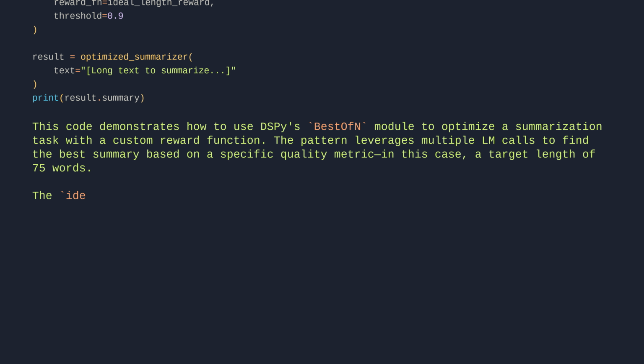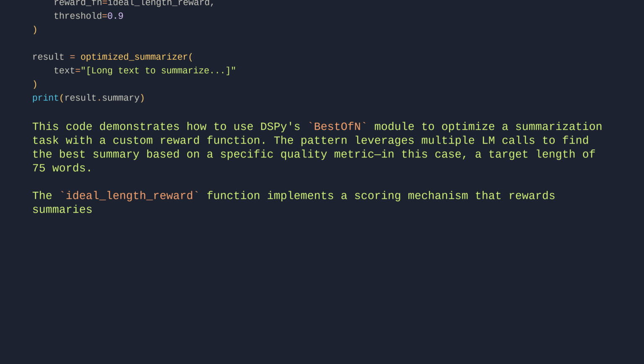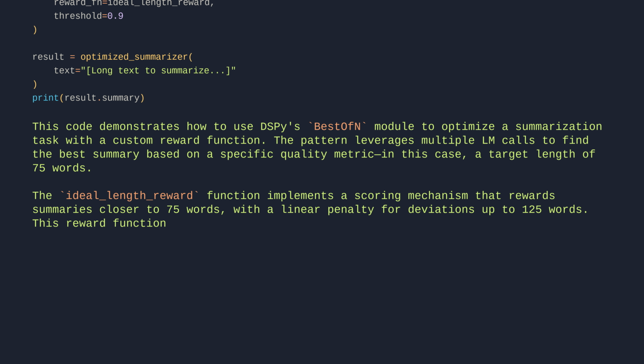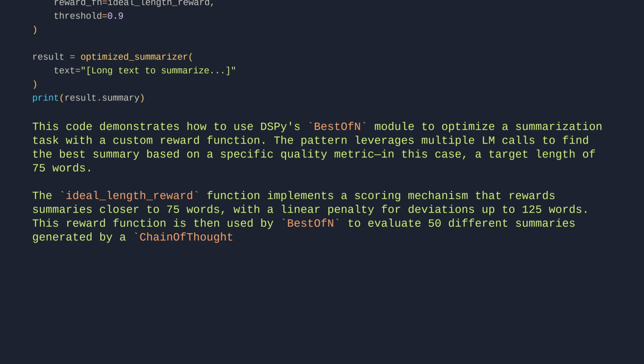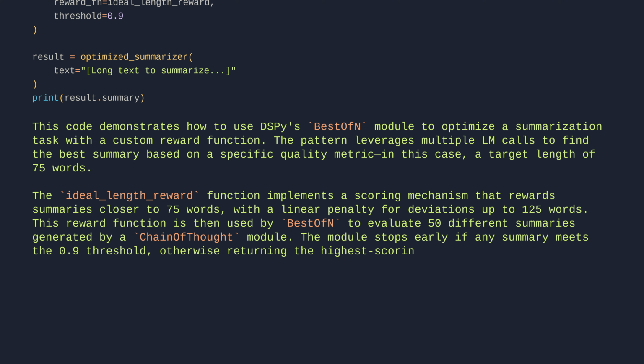The ideal length reward function implements a scoring mechanism that rewards summaries closer to 75 words, with a linear penalty for deviations up to 125 words. This reward function is then used by BestOfN to evaluate 50 different summaries generated by a ChainOfThought module. The module stops early if any summary meets the 0.9 threshold, otherwise returning the highest scoring result.